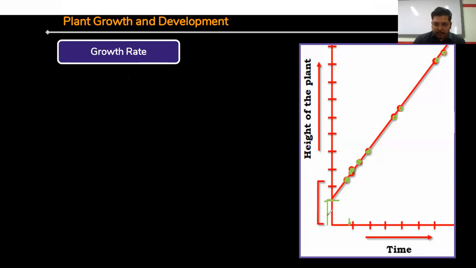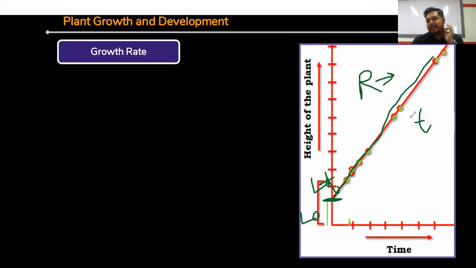After L0, this is the area where the Lt has been started, and this is showing unlimited growth rate at the time t, right? This is called arithmetic growth rate.